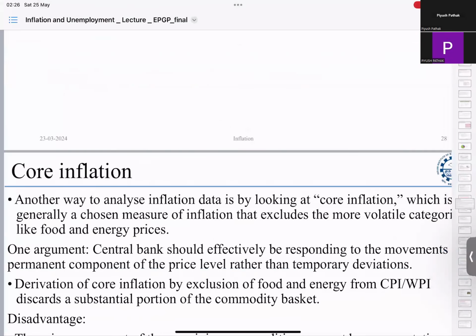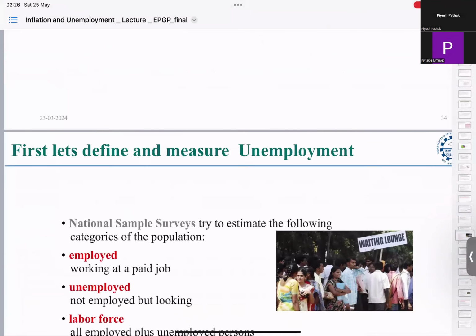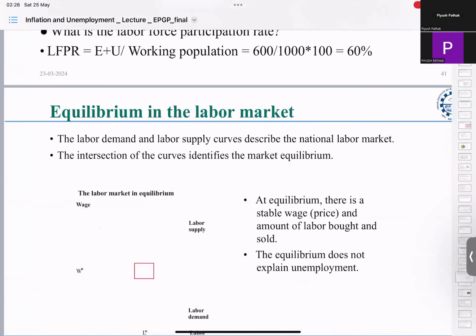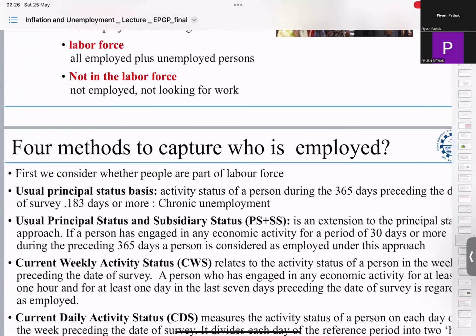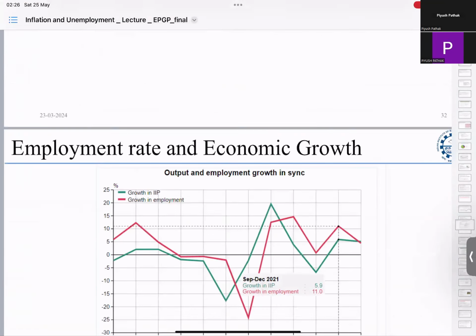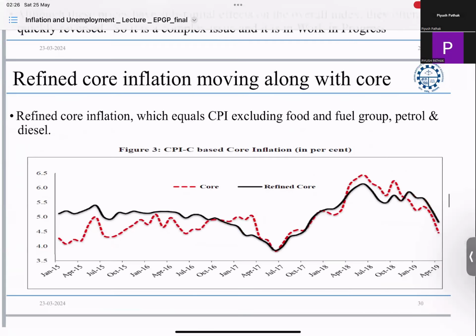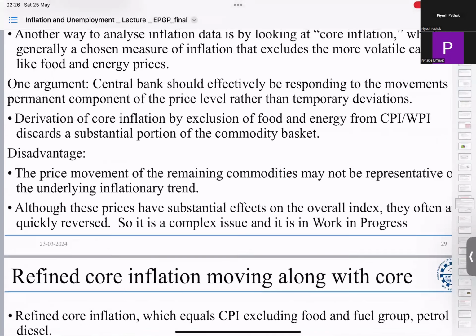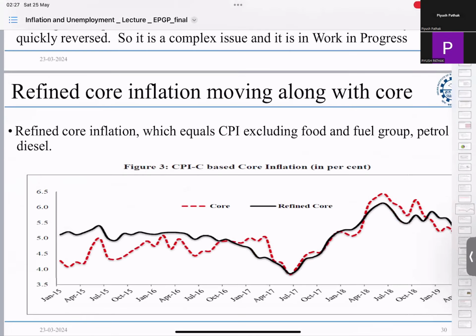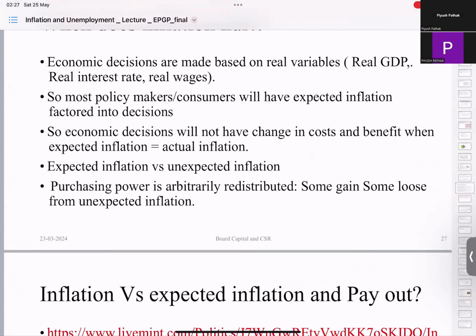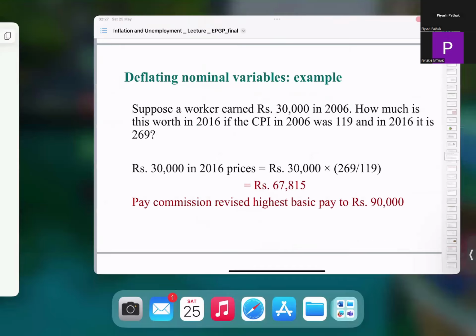I'll just check what he has mentioned about the MPC. Anything important? No, I don't think so. These graphs he has mentioned, but apart from looking at them, interpreting them and watching the trend, there is not much use. He is not expecting us to memorize these graphs or the trends.